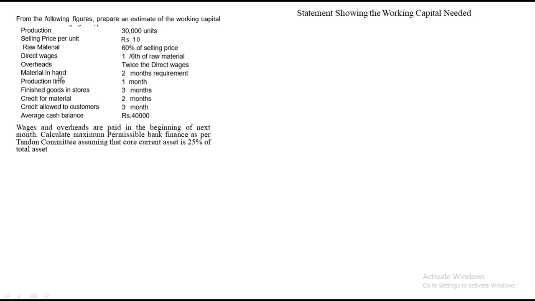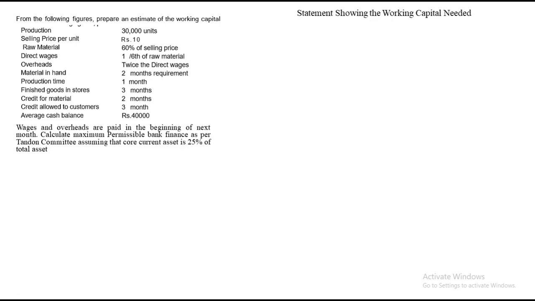Then they are giving you some data related to months: material in hand, production time, finished goods in store. They have given you credit for material, credit allowed to customers, cash balance, and thereafter they said wages and overheads are paid in the beginning of next month. So there's something related to outstanding. Also calculate the maximum permissible bank finance as per Tandon committee, assuming that the core current asset is 25% of total assets. So core current asset is 25%. We'll have to keep that in mind while solving ahead.